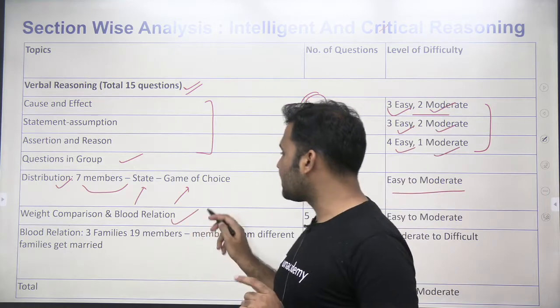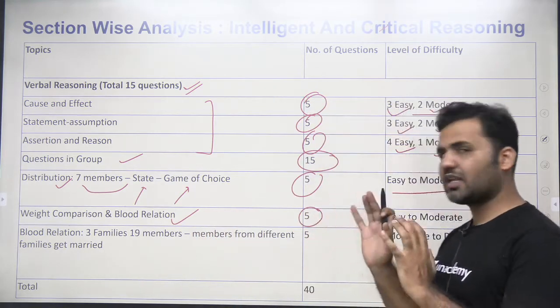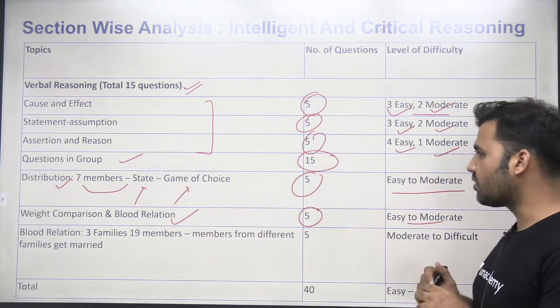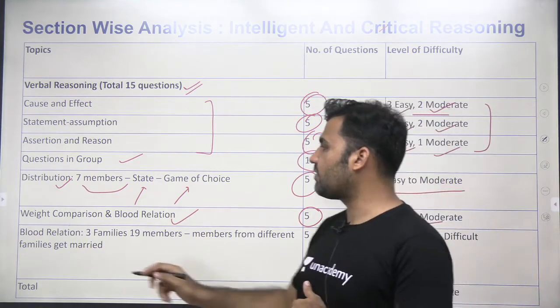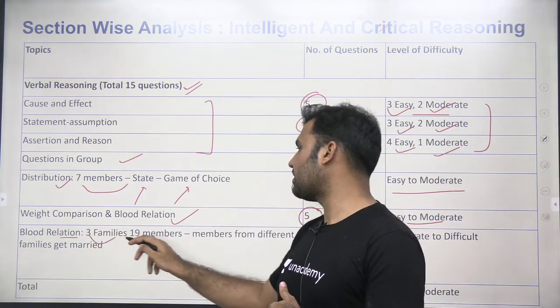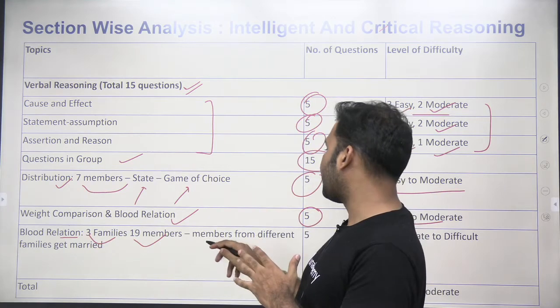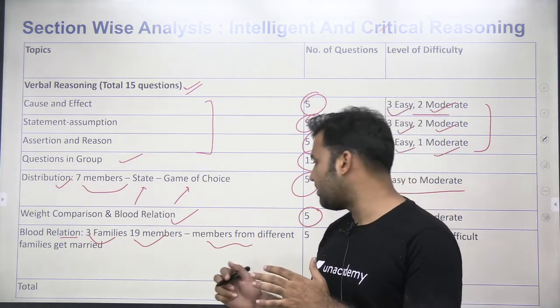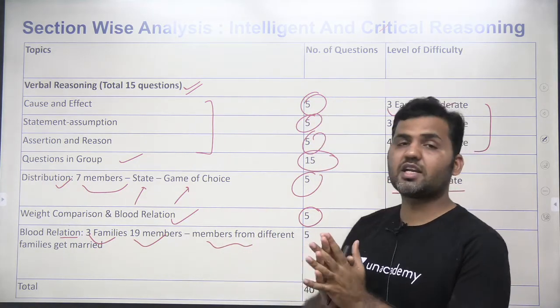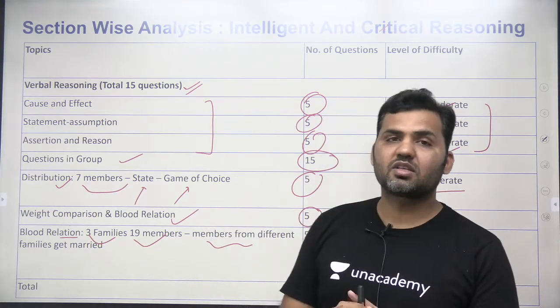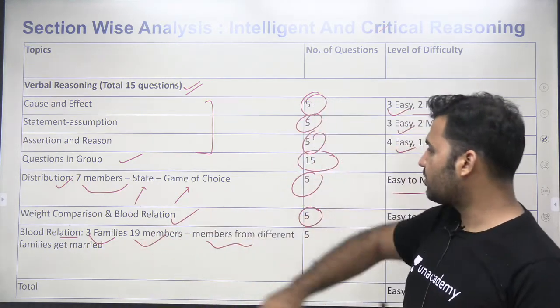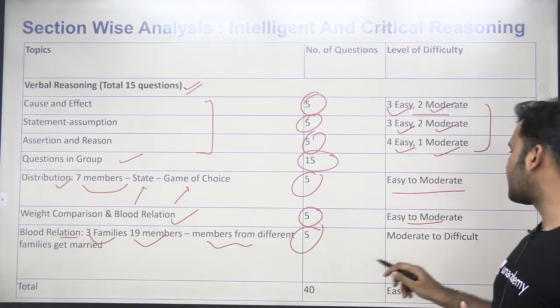Then weight comparison and blood relation, again a kind of analytical reasoning set. 5 questions, easy to moderate. One set was based on blood relation, where 3 families, 19 members were given, and members from different families were getting married, right? And you're supposed to make the whole tree structure to solve the set. One set came from this blood relation. So 5 questions, moderate to difficult.